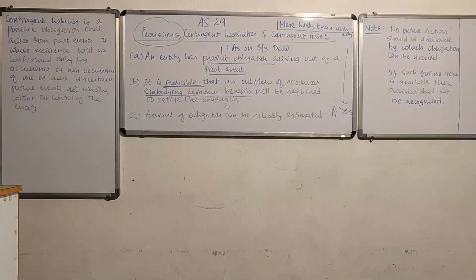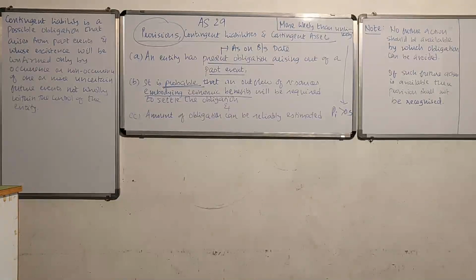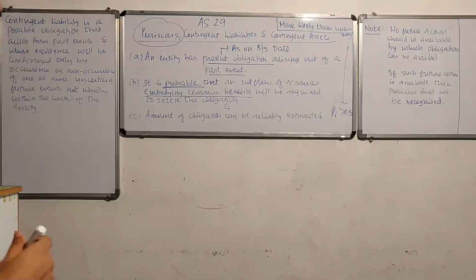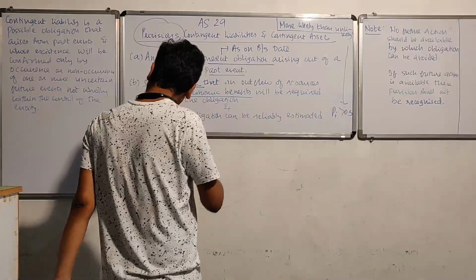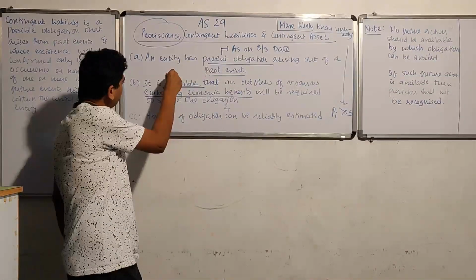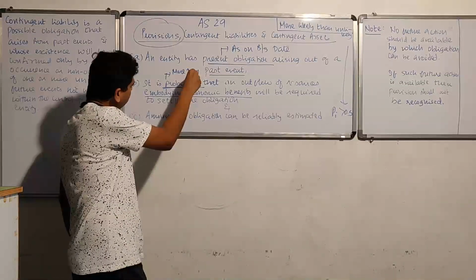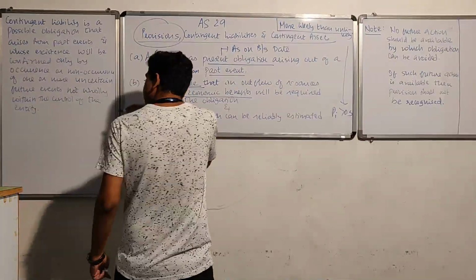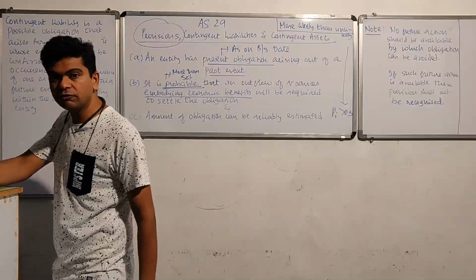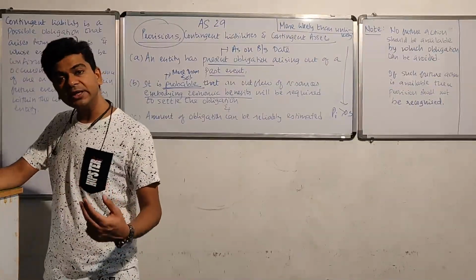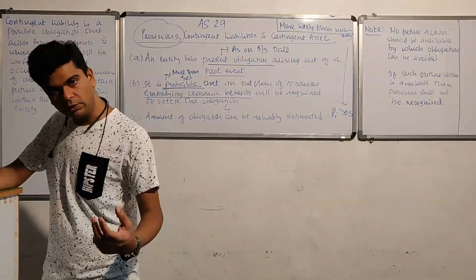Most of the times the economic benefit will be in the form of cash only, but it can also be something which is not exactly cash right now, but will operate like cash in future. So that's what we mean by embodying the economic benefits. As we are understanding the word probable, we will say it is more than 50%. So if the chances of occurrence of the outflow of resources are more than 50%, then the second condition also gets fulfilled.